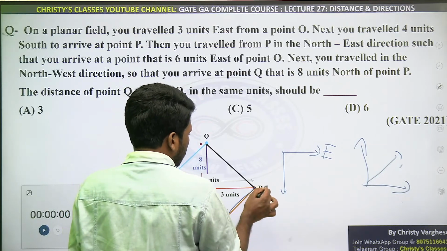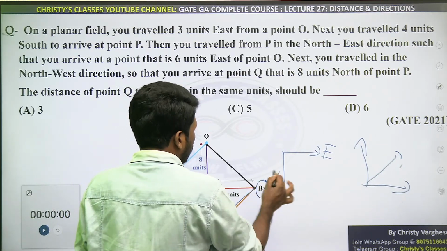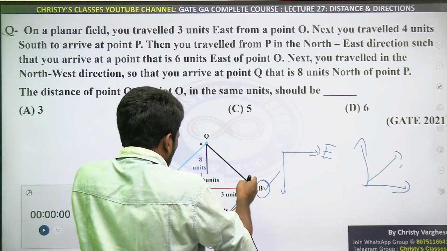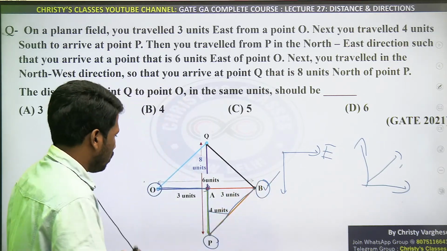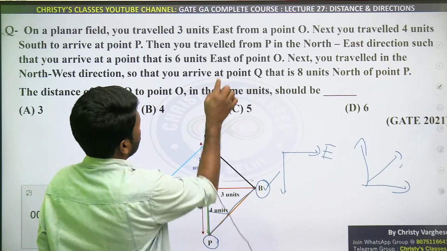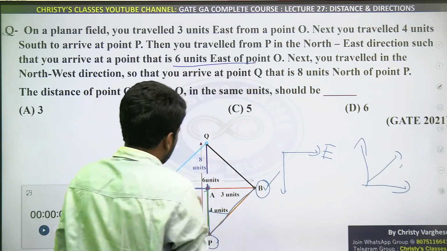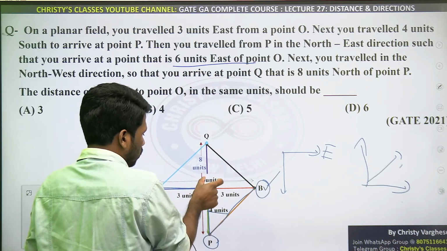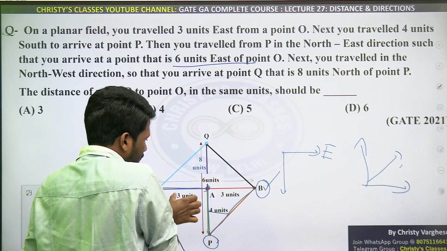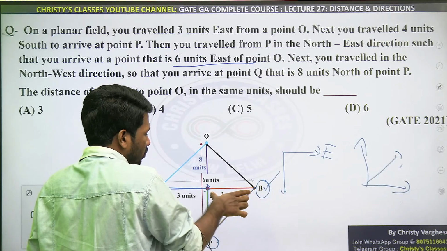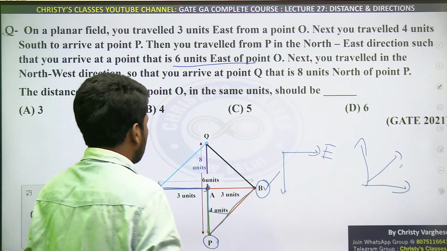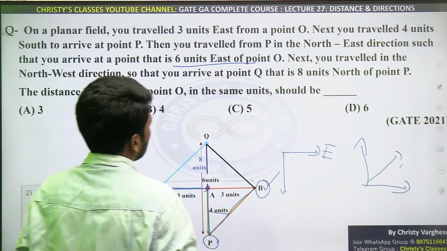Listen very carefully. You reach a point, I am calling that point B. वो B का स्पेशलिटी क्या है? वो B O से 6 यूनिट अवे है. O to B distance 6 units है. That is what this sentence is saying. 6 units east of point O. 6 unit east means this is already 3 unit. Remaining will be 3 units. So ये AB length भी 3 unit होगा. Are you all understanding? AB length is also 3 unit.